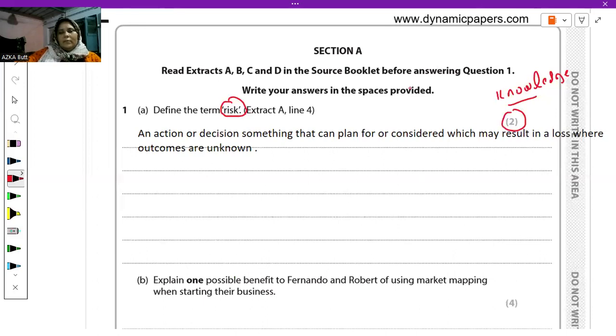So this would be your knowledge mark, and in this question there are only 2 marks, so you only need to write the proper definition. The proper definition of risk is: an action or decision that can be planned or considered which may result in a loss where outcomes are unknown.